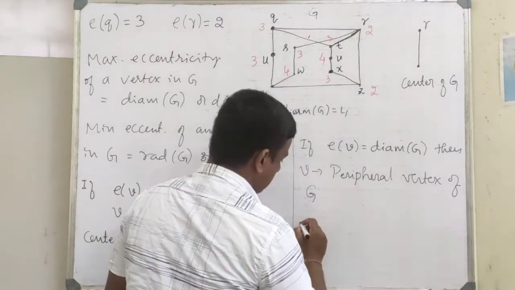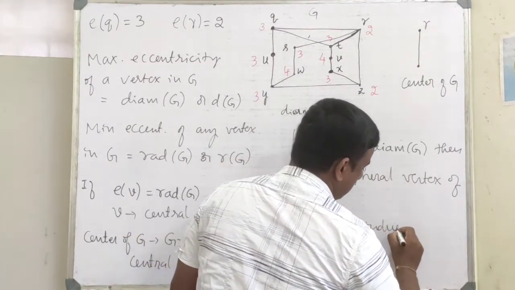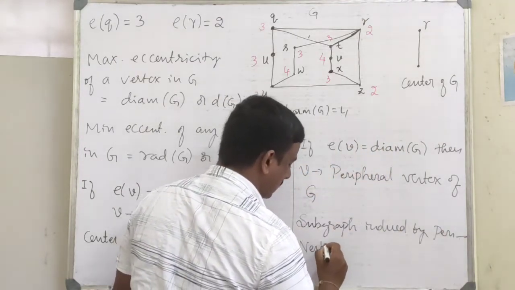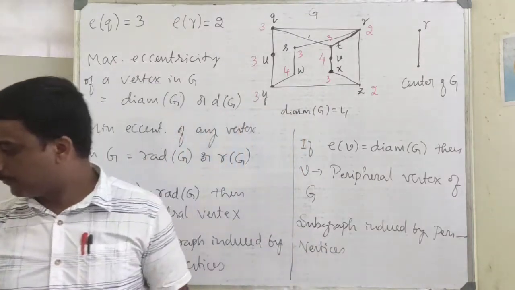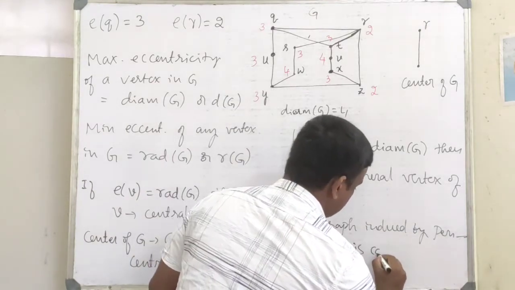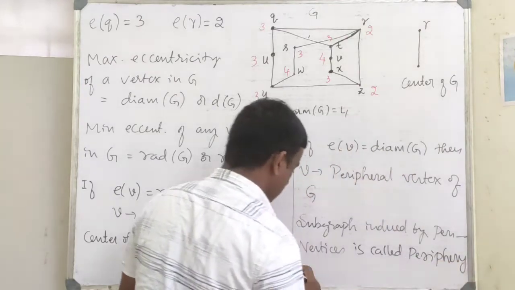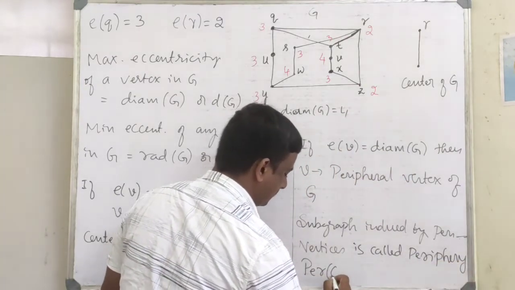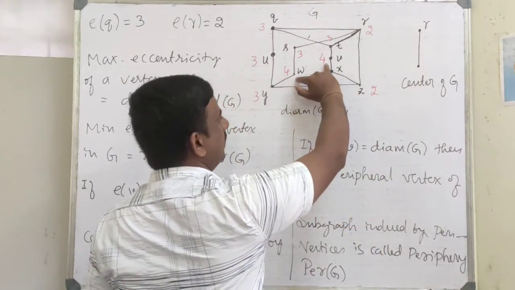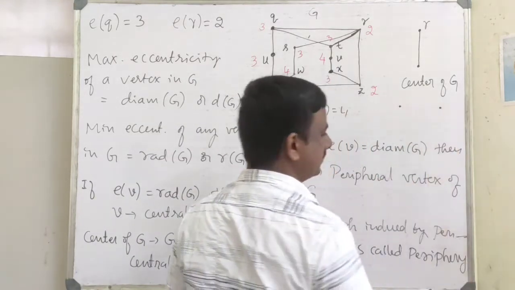The subgraph induced by peripheral vertices is called periphery of G and is denoted by PER of G. Here the peripheral vertices, as I said, they are W and V. So the subgraph induced by periphery is actually this one.